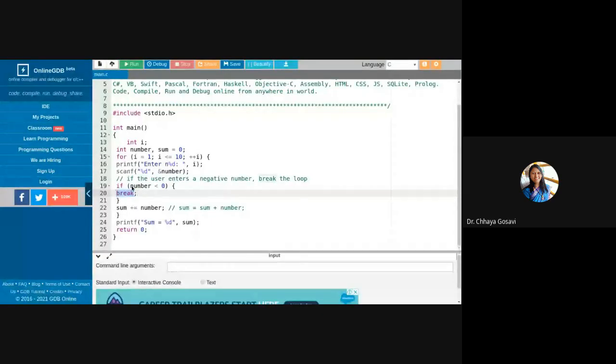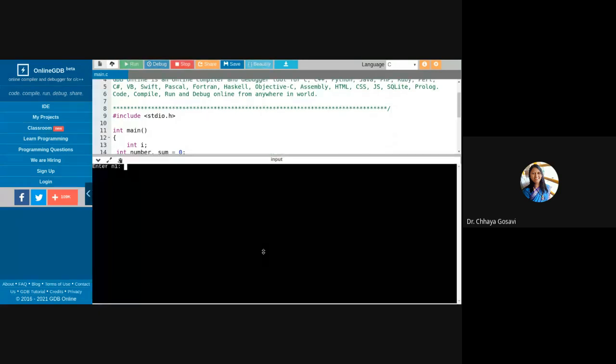So here, instead of break, if I use continue, if number is less than 0, it will continue. So the loop will continue from the beginning. Means whatever the value of I will get incremented and the loop will start. I'll again give the numbers 10, 20 and 30 and then minus 3.